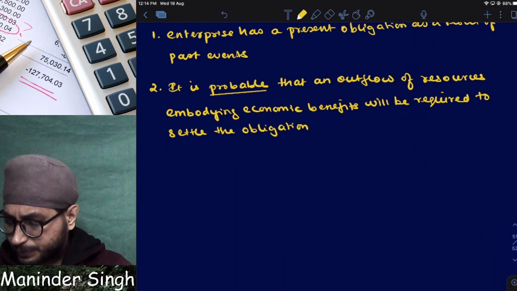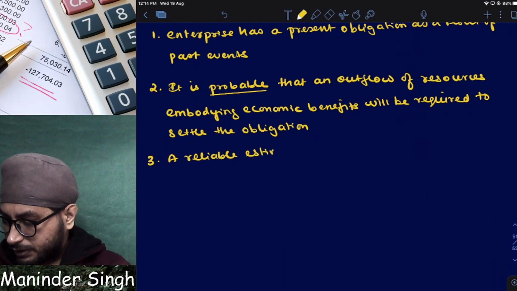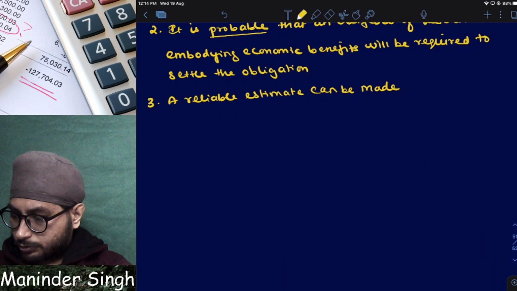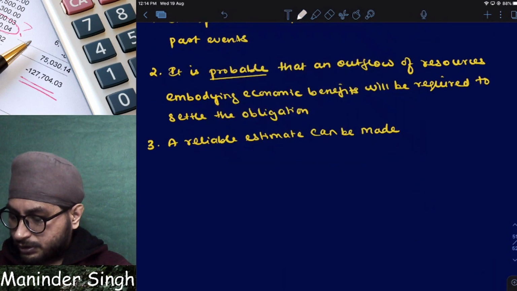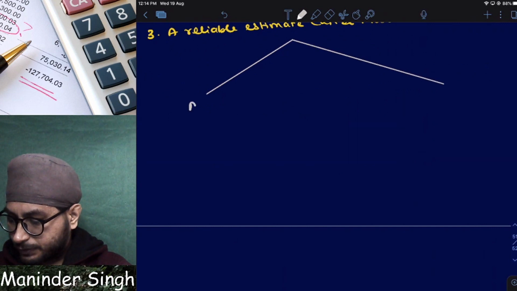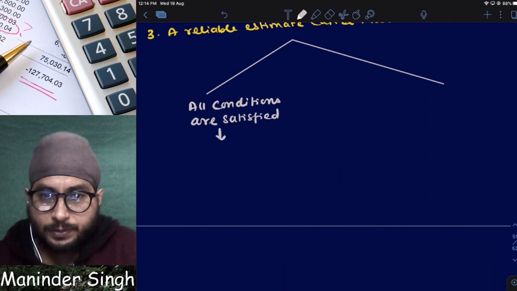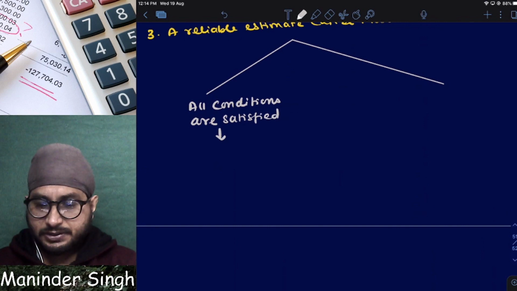Both the points I've already explained to you. Condition number three: a reliable estimate can be made. So three conditions I've given you. If all three conditions are satisfied, what will happen? It will be recognized as a provision.